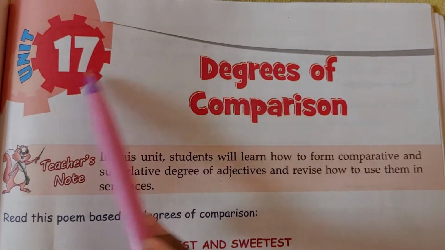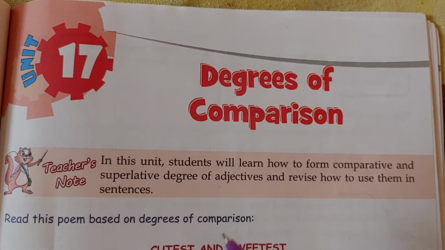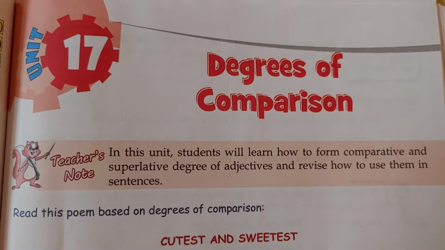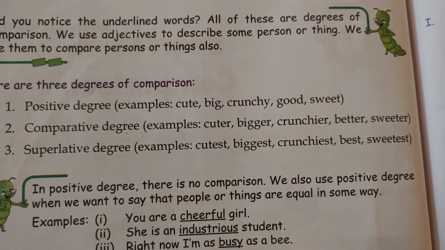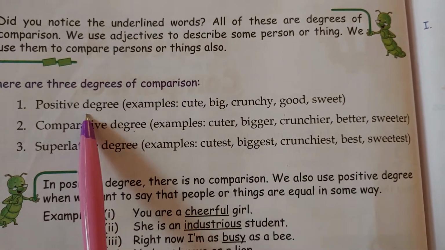Today we are going to do chapter 17, Degree of Comparison of our grammar book. I hope you will ask us queries if you do not understand any point. Dear students, the degrees of comparison are of three types.